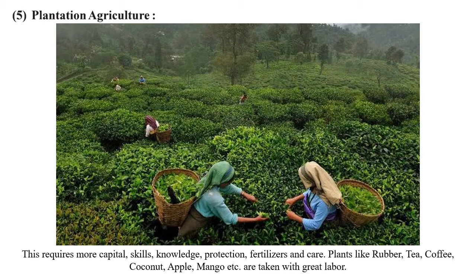Mango trees, for example, or tea plants, they need huge care, they need a lot of money, chemicals, pesticides, fertilizers, proper climate. They need so much labor to grow them, and then they are sold for very high prices. So that's plantation agriculture.